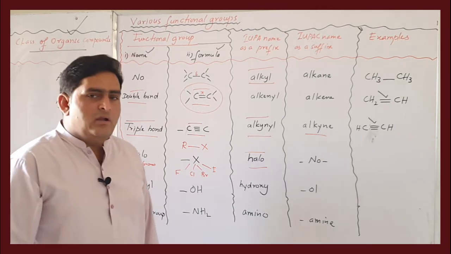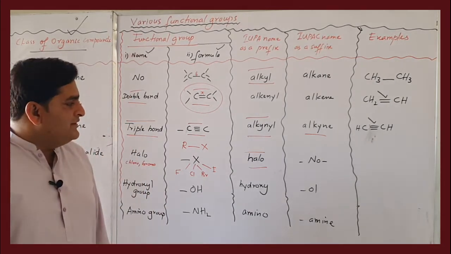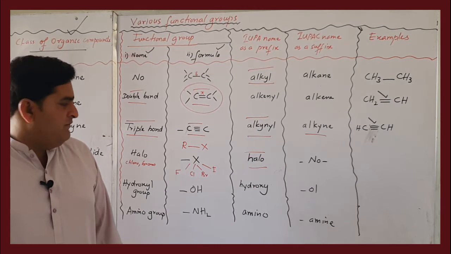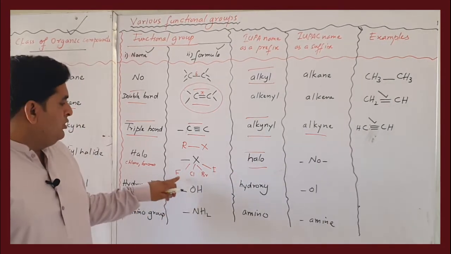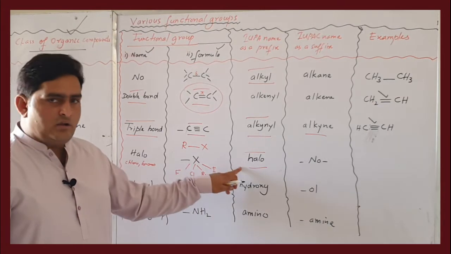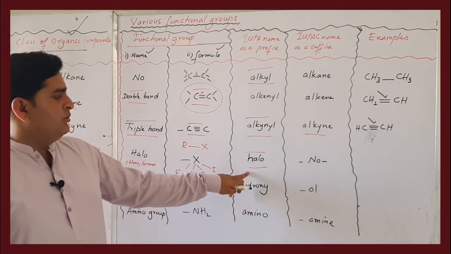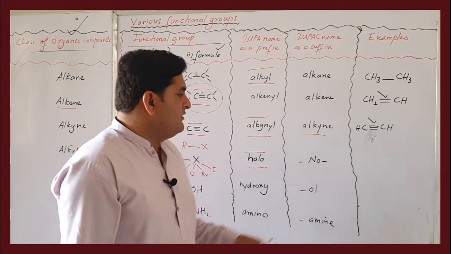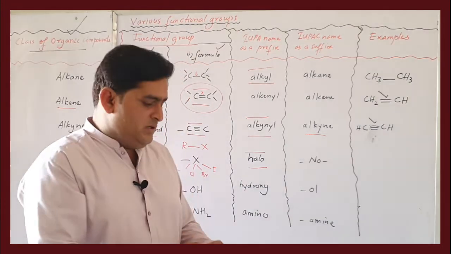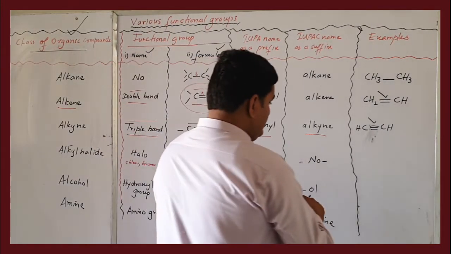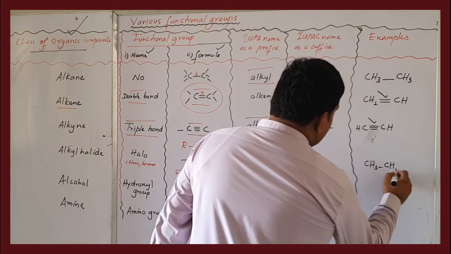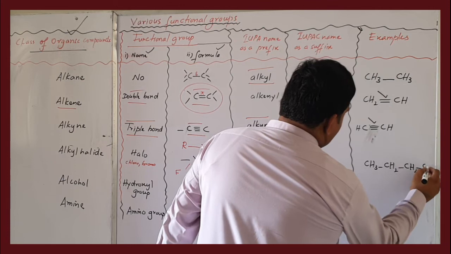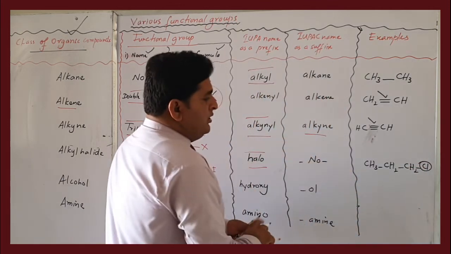So while naming these, we always use their prefix. Halo means if fluorine is there, we write fluoro; chlorine, chloro; then bromo and iodo. There is no suffix, so they always come in as a prefix. For example, CH3CH2CH2Cl.